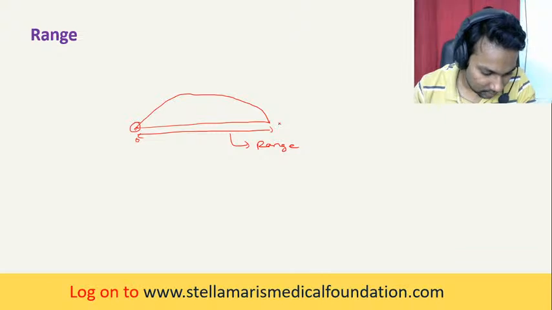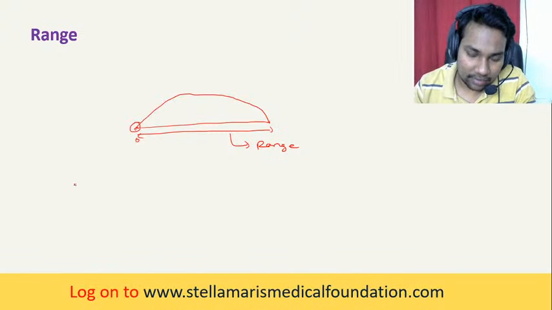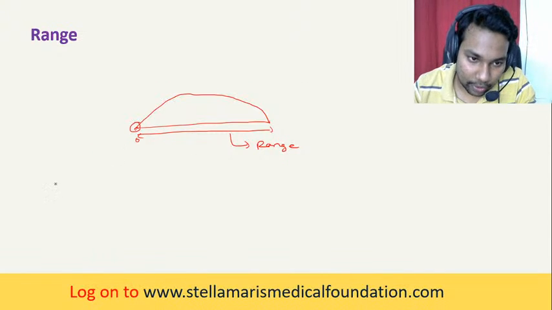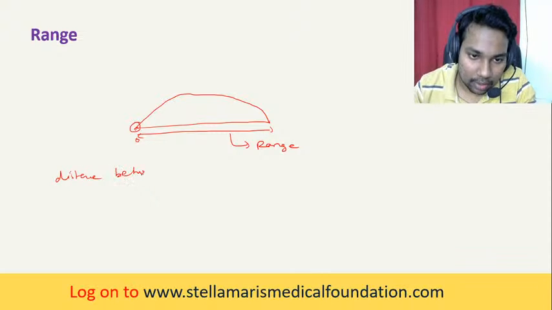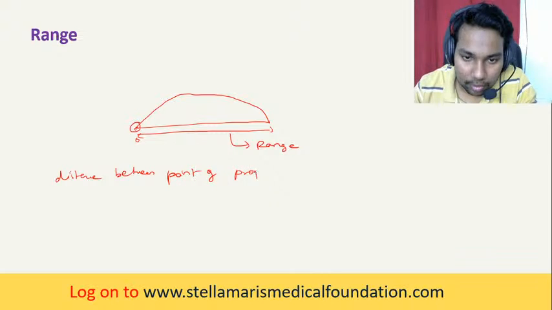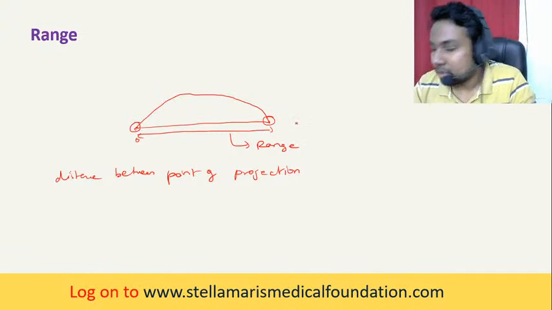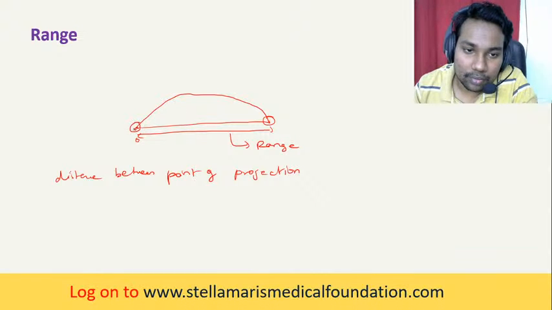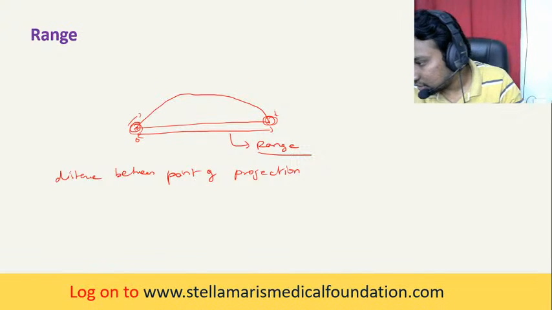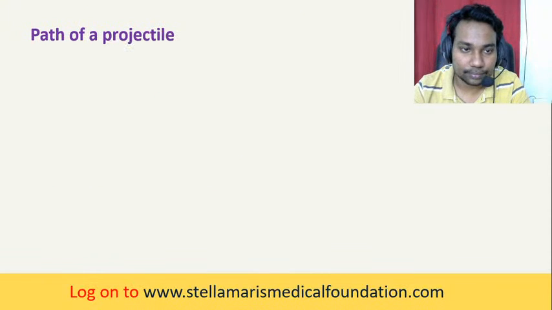It can be defined as the distance between the point of projection and the point where it hits the ground again. So what is the distance between the start and the end point? That is called range. Is everybody clear? We'll move to the next one.